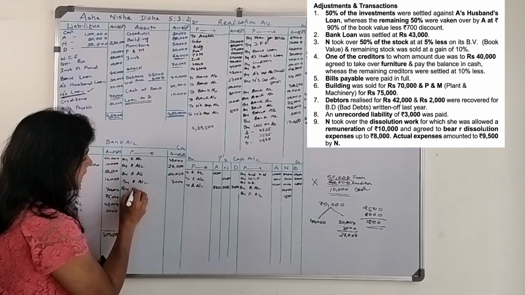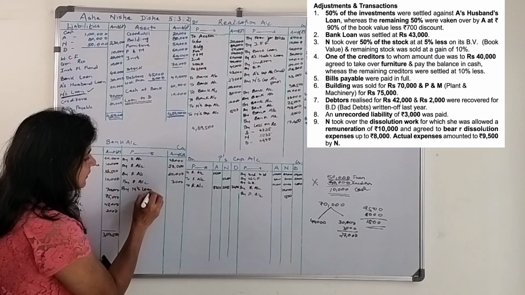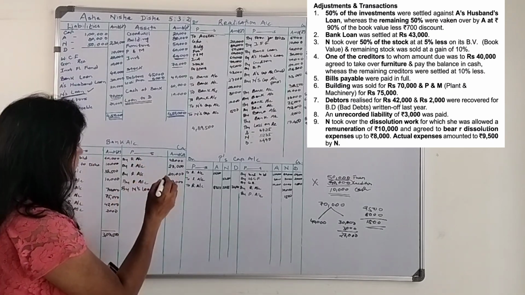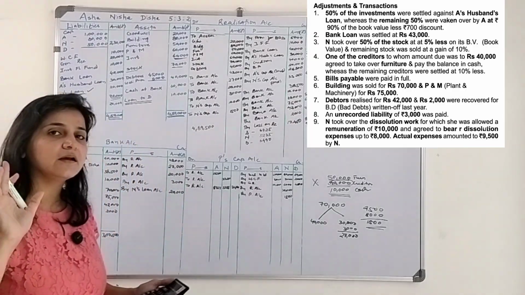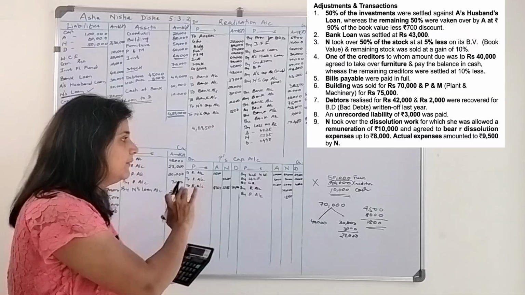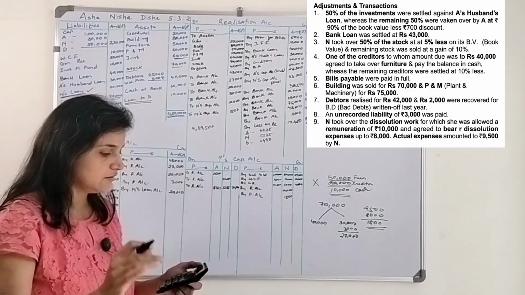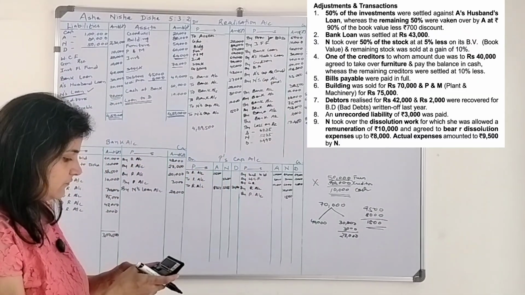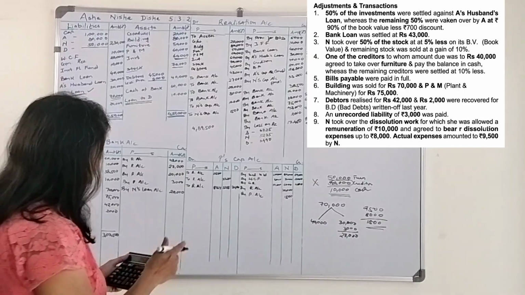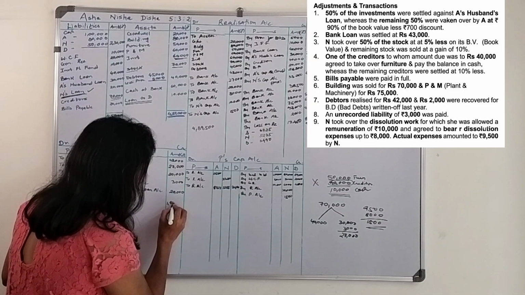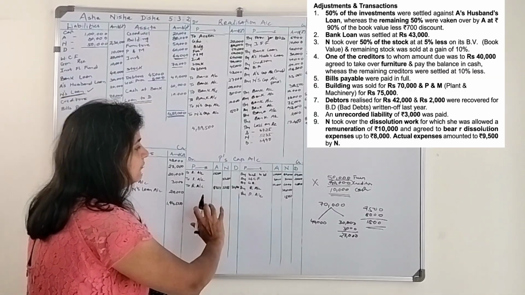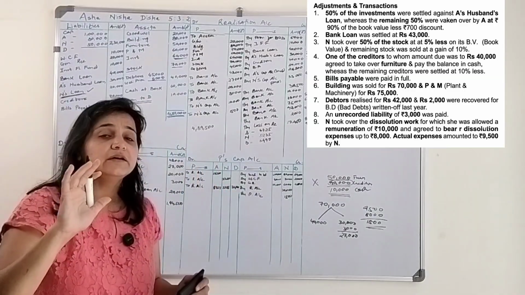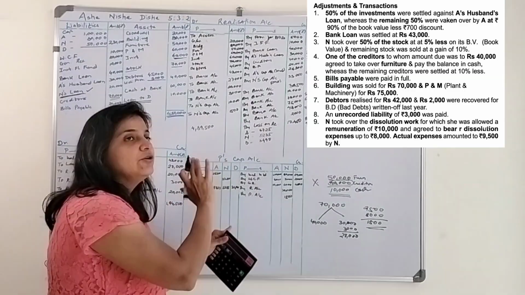So N's loan account will get closed and the bank will pay 20,000. This is a separate account. The partner's loan account is a separate account, and we are not merging it with the partners' capital account. If we pay 20,000, the balance comes to 1,94,500, and this 1,94,500 will be equivalent to the amount that will be paid to the partners.